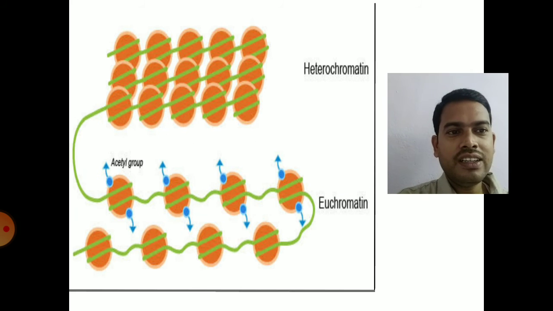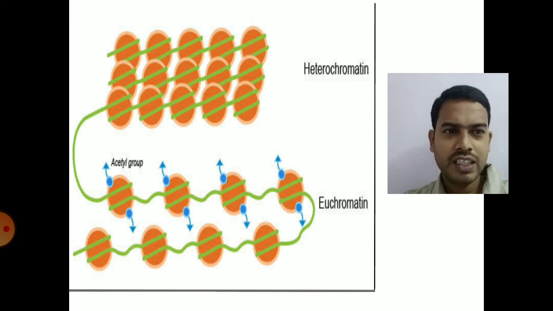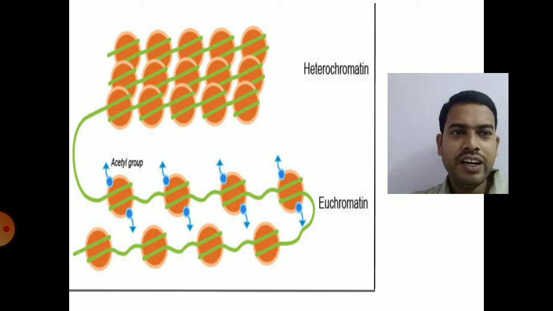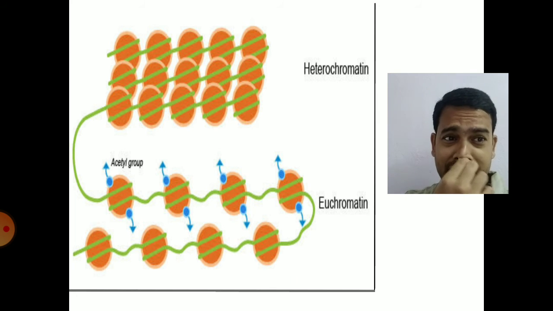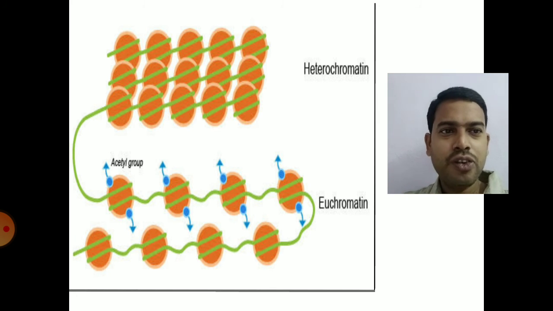So first one, regulation of gene expression at chromatin level. We all know that chromatin exists in two major structures, that is euchromatin and heterochromatin. Heterochromatin is the highly condensed form of chromatin and euchromatin is the relaxed form of chromatin.